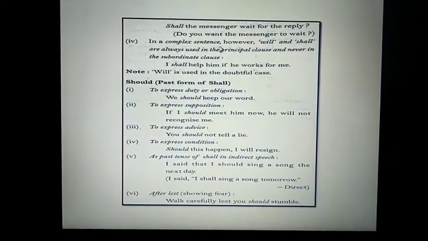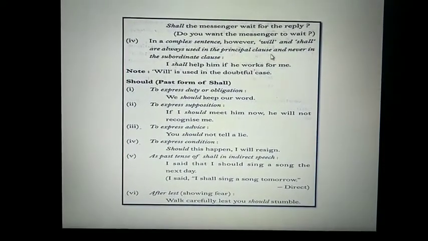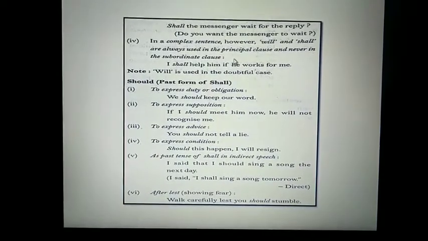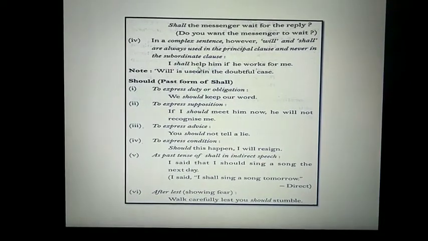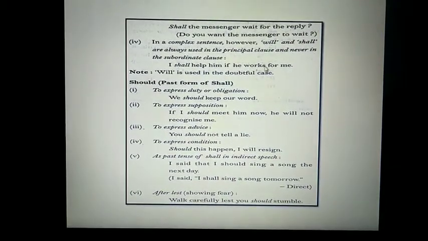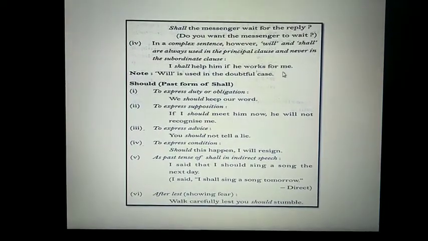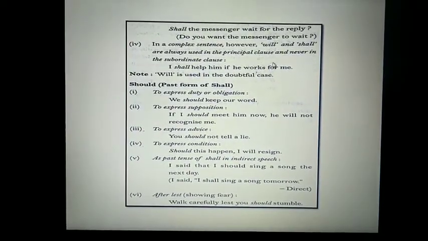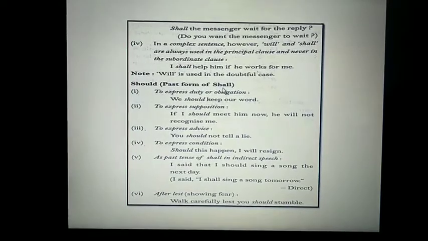Fourth point, in a complex sentence, however, will and shall are always used in the principal clause and never in the subordinate clause. I shall help him. Here, it is the principal clause. If he works for me. This is the reason being asked. I shall help him if he works for me. If he works for me is the subordinate clause. So over here we have not used will or shall. Will is used only in the doubtful case. This is an exception.